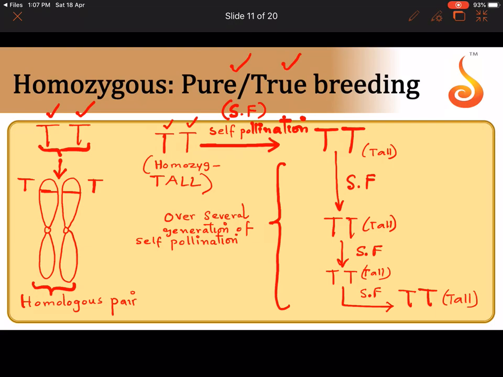What did you notice over many generations of self-pollination, which are a product of self-pollination? This plant has remained faithful. What has it remained faithful to? Remained faithful to tallness. It is not budging from the trait of tallness. It wants to be tall only, because the only alleles it has with it are tall alleles, capital T alleles. So don't you think the plant is faithful to tallness? Or we can say it is true to tallness.